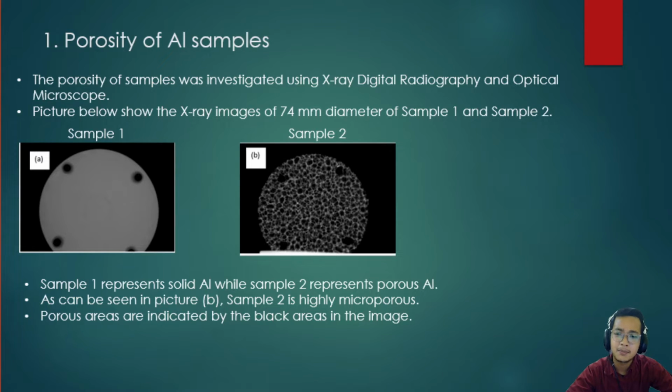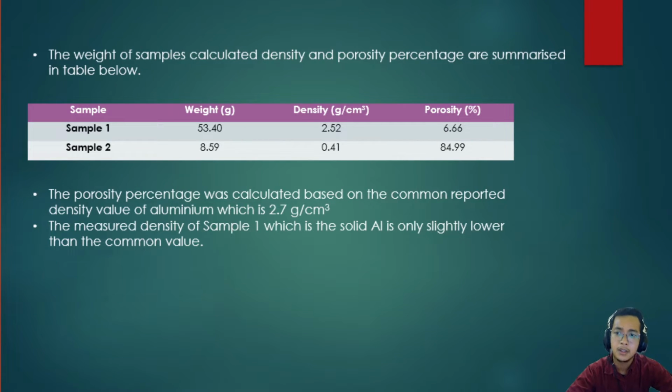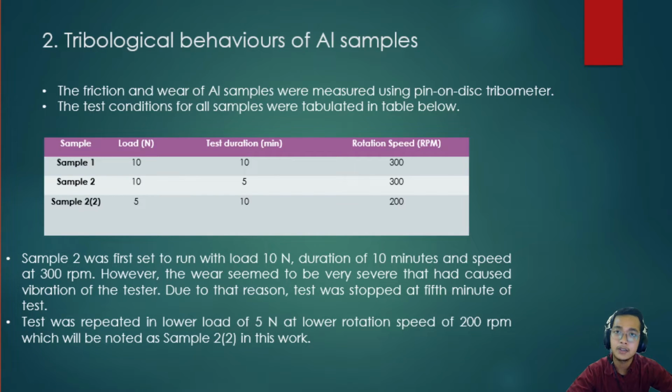As can be seen in picture B, sample 2 is highly microporous. The porous areas are indicated by the black areas in the image. The weight of samples, calculated density and porosity percentage are summarized in the table below. As we can see, the porosity percentage of sample 2 is higher compared to sample 1, and the density of sample 1 is higher compared to sample 2.